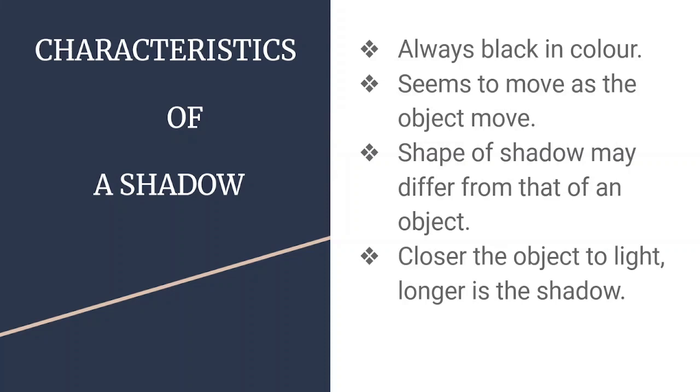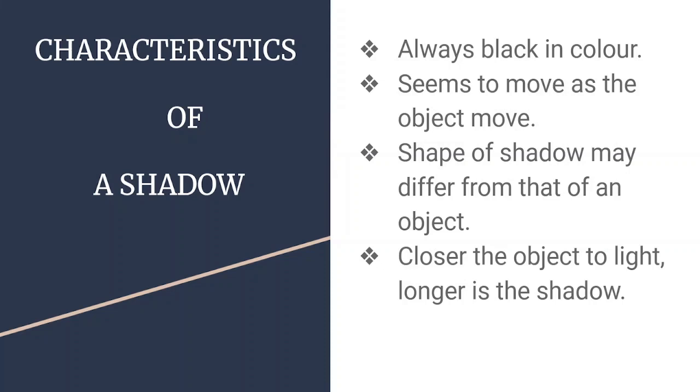The shape of the shadow may differ from that of an object, and the size of the shadow also changes. You will find that during sunrise and sunset your shadow is longer, and at midday the shadow is much shorter. That means there is no difference in distance from sun to earth.